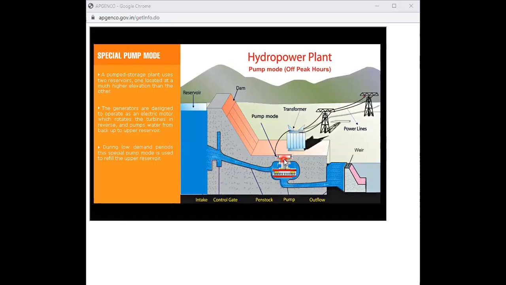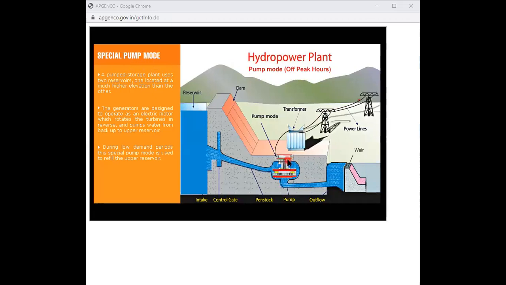So your synchronous machine will act as a motor. By the usage of that motor, this prime mover acts as a pump. When the prime mover acts as a pump, it can draw the water present in the lower reservoir and feed it back to your main reservoir. Again, we can use this extra amount of water during the peak hours. So this is the difference between the special pump mode during off-peak hours and peak hours. Understood, everybody?